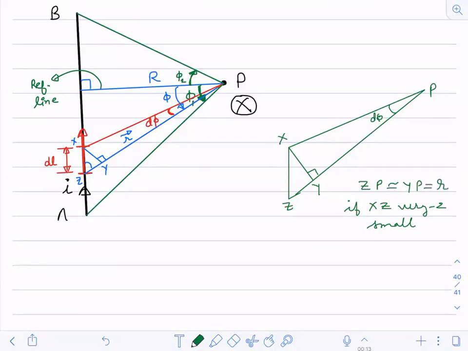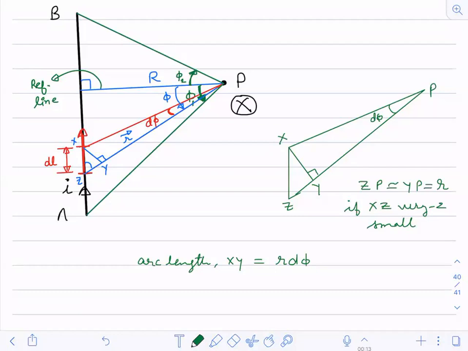Now in this triangle, what will be the arc length, that is xy? Can I write xy as an arc length?